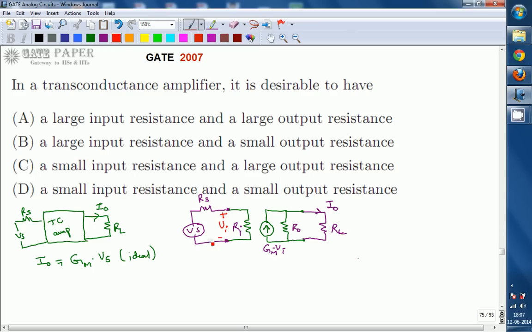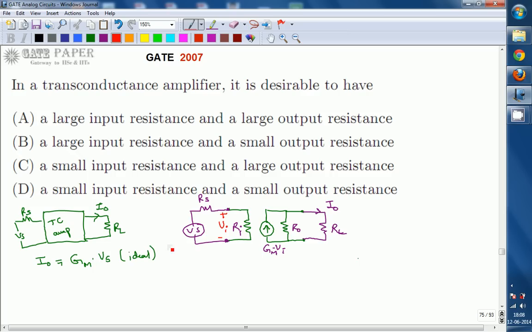Vs is the actual input signal applied. Out of that, something drops across Rs, and whatever remains is applied as the effective input signal. Ideally, what we expect is I0 equal to Gm times Vs. To get this situation, what must be Ri and R0? Those will be treated as the desirable values.